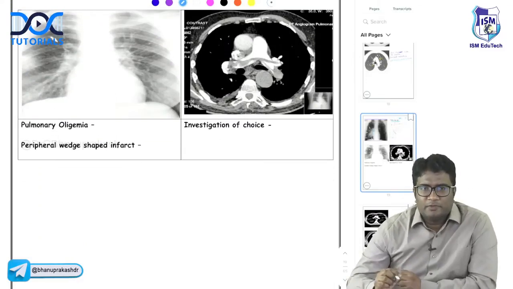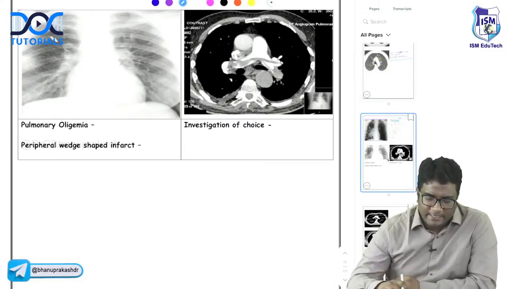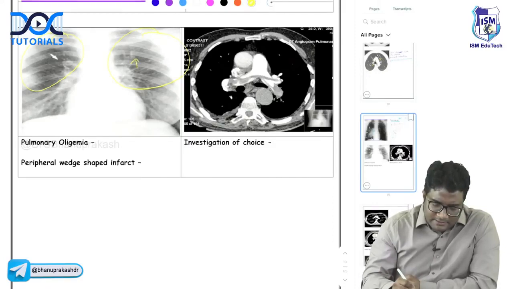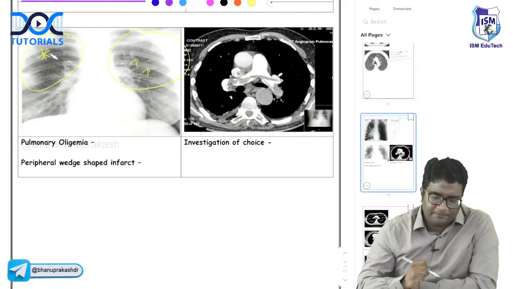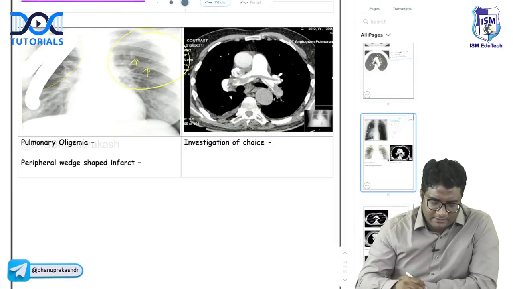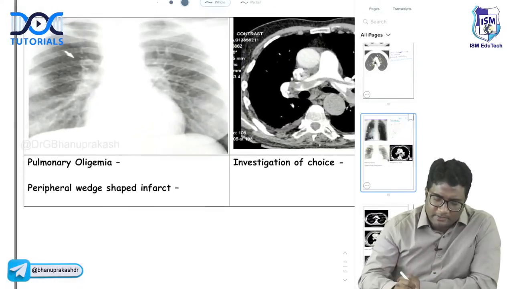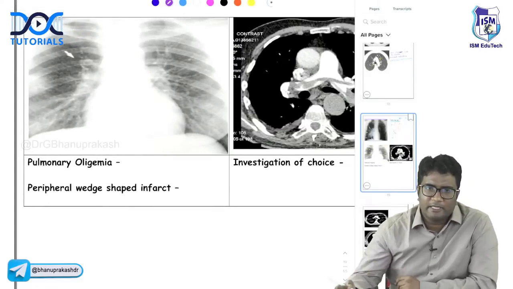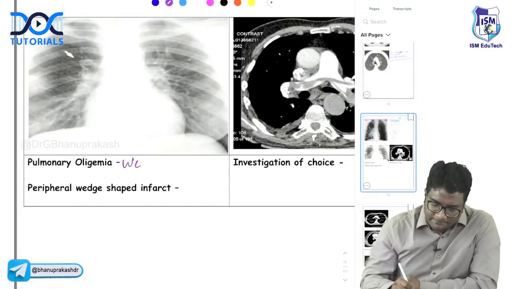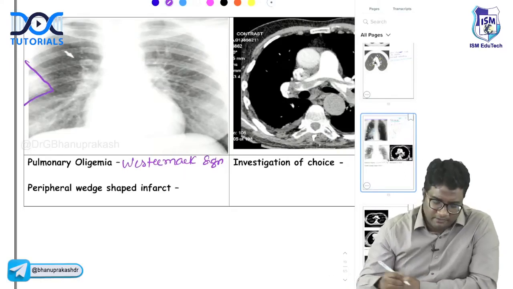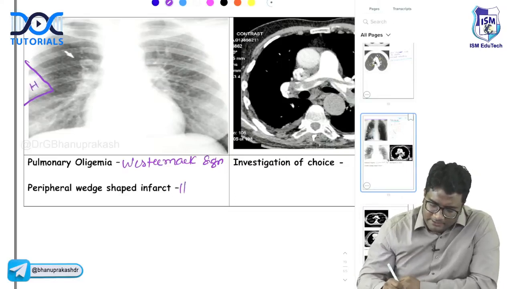This is a patient with sudden onset of respiratory distress, and when you're looking at the X-ray, you're comparing the lung fields. You're seeing more vessels here, but there are fewer vessels in the star marked area. There is pulmonary oligemia in that area. What is pulmonary oligemia called, guys? Westermarck sign. This is Westermarck sign. And what is this peripheral wedge-shaped area called? This peripheral wedge-shaped area is called Hampton's hump.